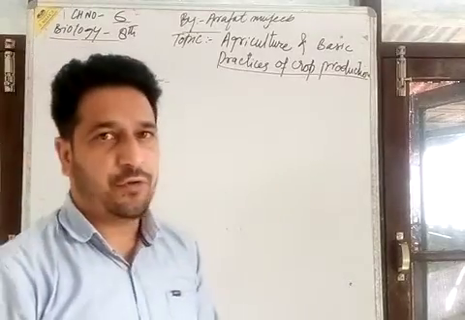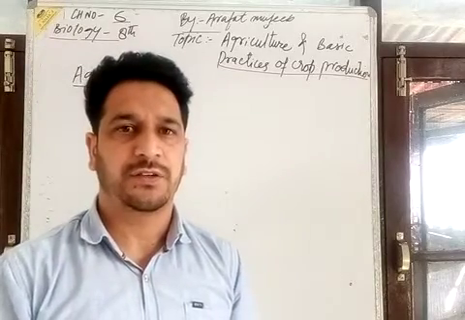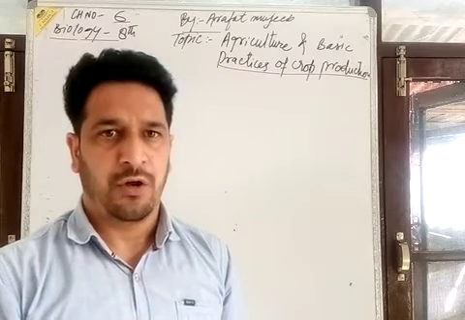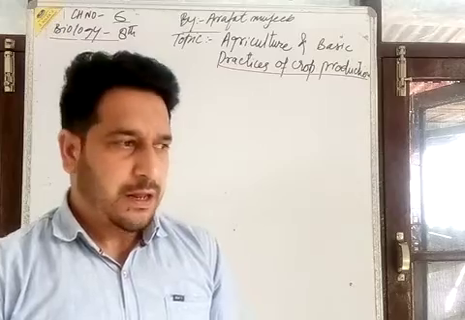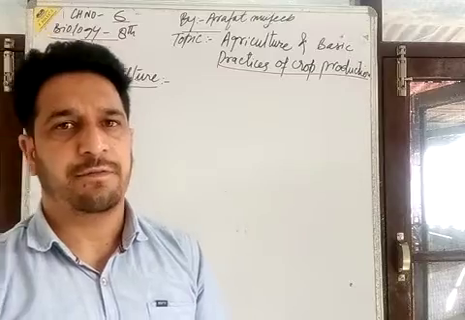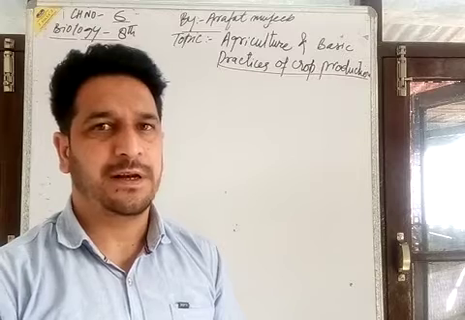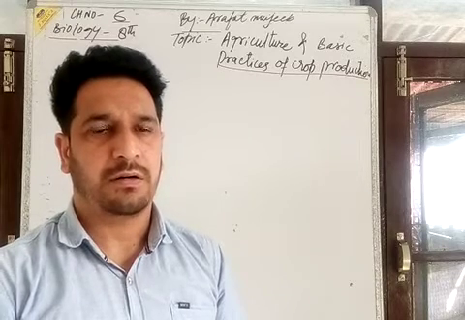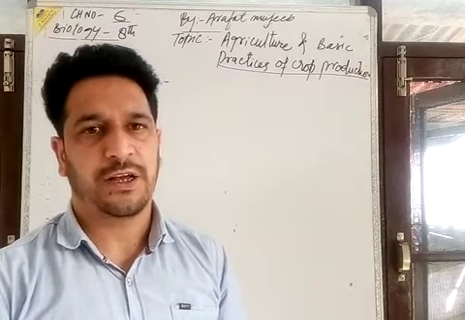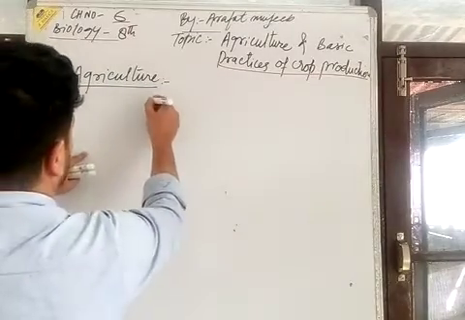In the opinion of science, it is the art of production of plants and animals for the use of man, for the benefit of man. And this word has been derived from the Latin word ager. Ager means fields. Cultura means cultivation. That means it is also known as field cultivation. In this way we define it.